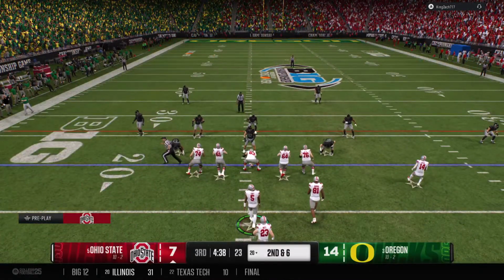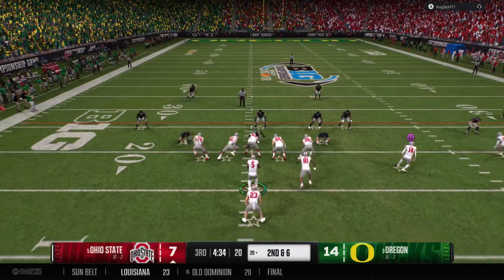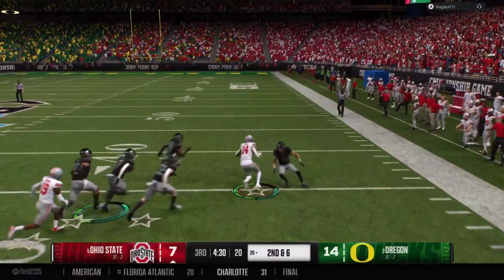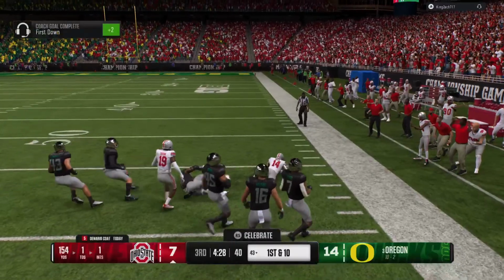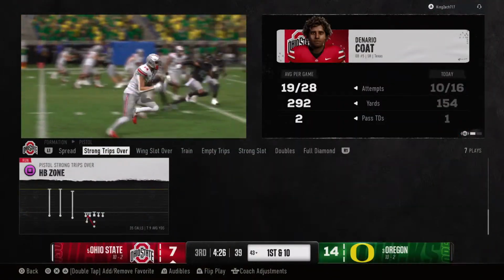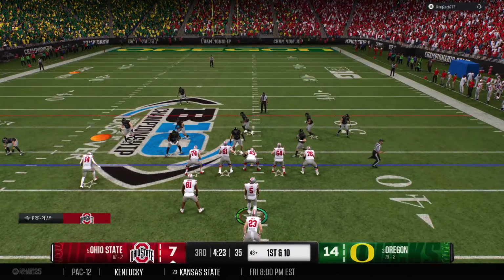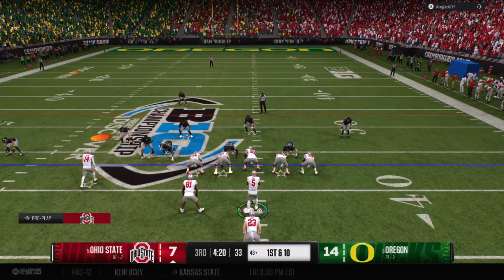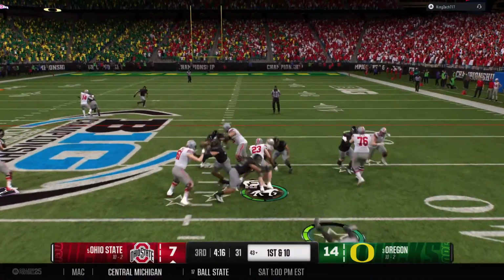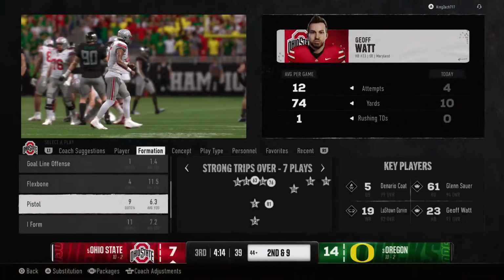Second down after that run on the previous play. Off the RPO, caught to the right. They bring him down, but an explosive play by this offense. Big gain. Just another great example, Chris, of an Ohio State quarterback and receiver combination being so dangerous. You think about it, over the last 8 or 10 years, I think Ohio State has been as consistent as anybody when it comes to the passing game and the efficiency that comes with it.